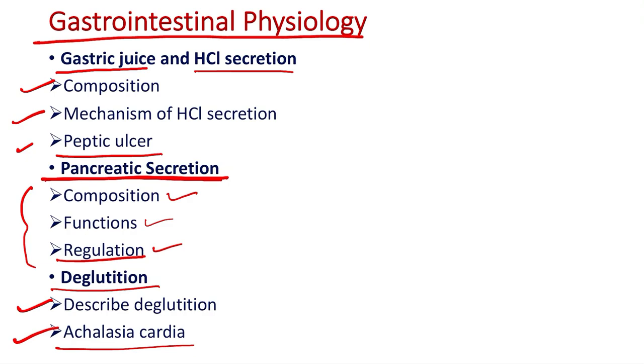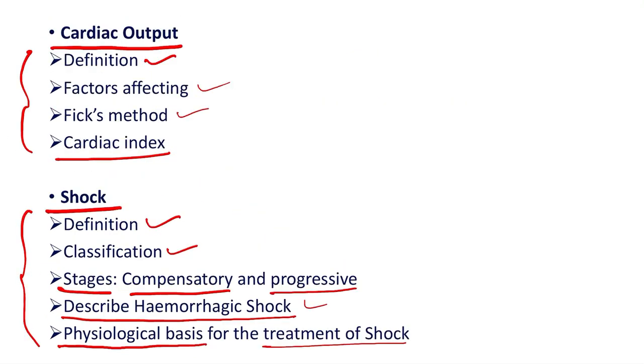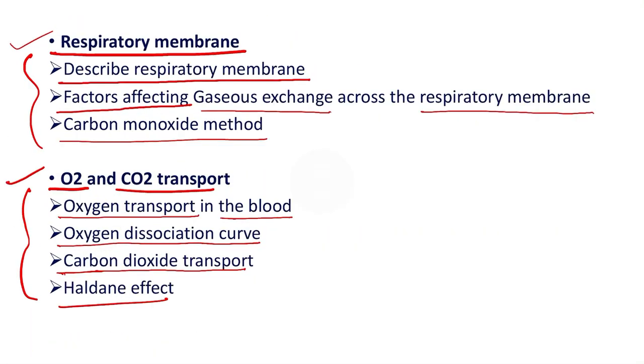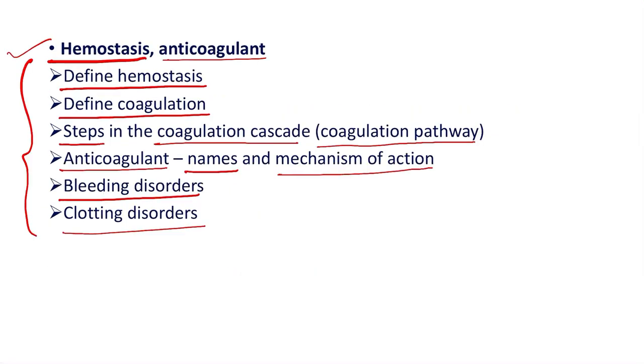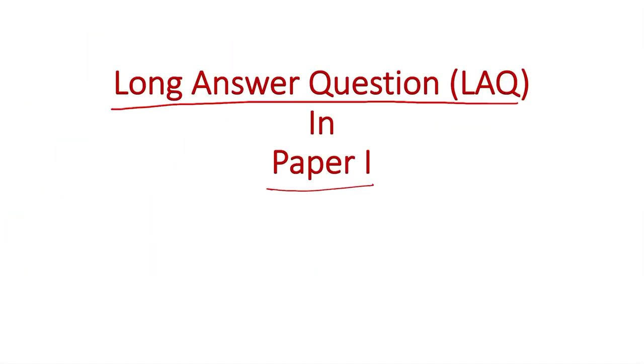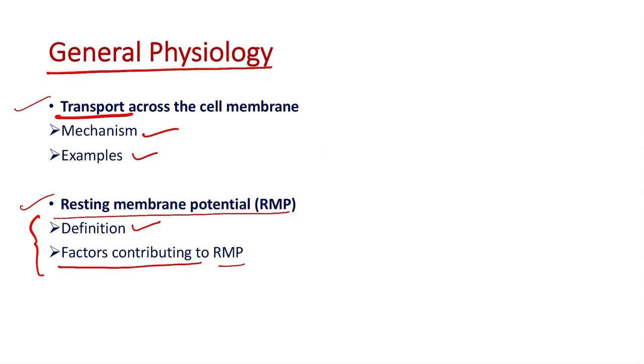So these are the most important and most frequently asked questions in paper 1. Now out of all these topics, we will see again most frequently and most important topics. So these are transport across cell membrane, resting membrane potential,